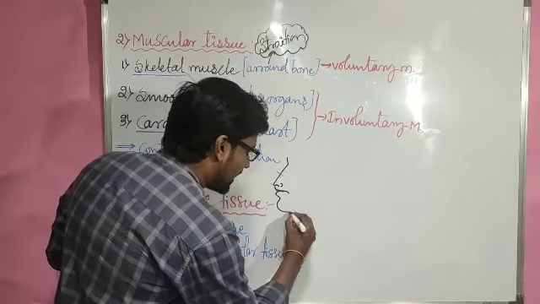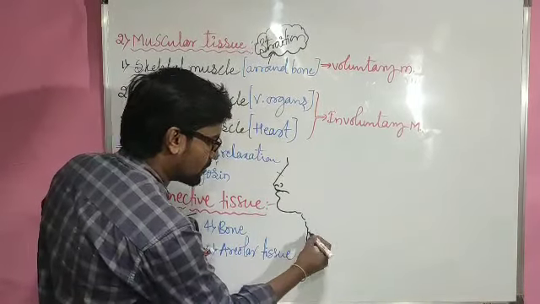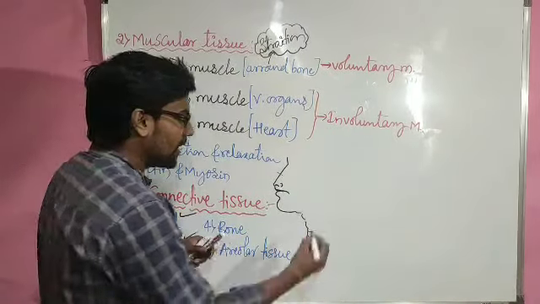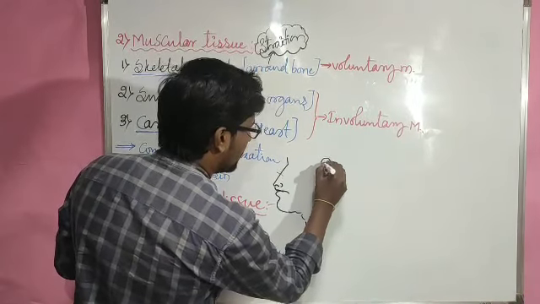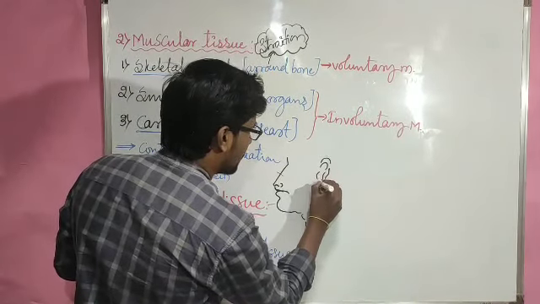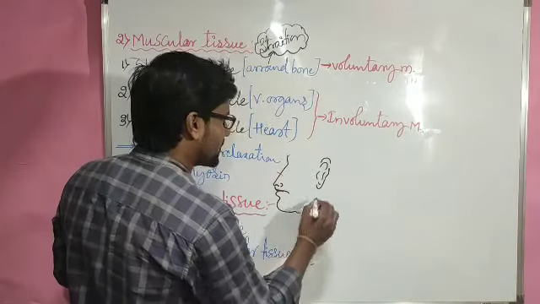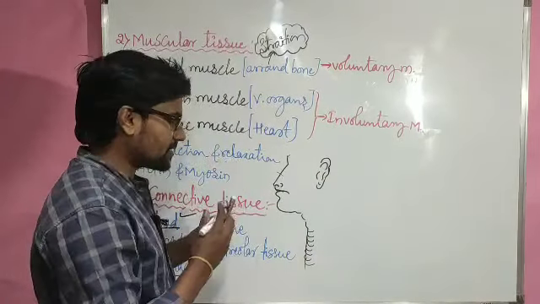And if we consider a person's trachea portion, that trachea is also made up of cartilage. In the same way, the ear pinna of this person is also made up of cartilage. Many other parts are there.